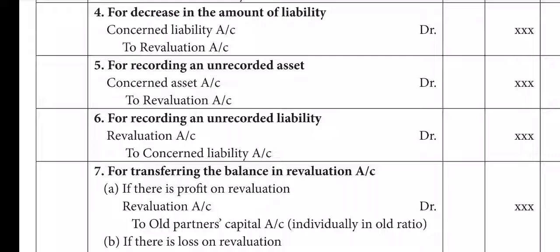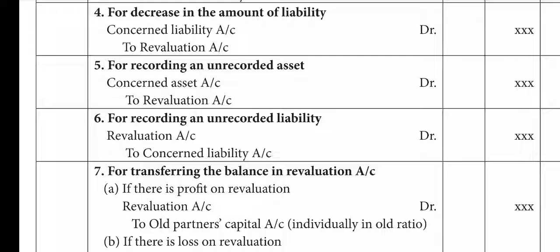one journal. For example, computer value increased, computer account debtor, and creditor value decreased, therefore creditors account debtor, and a new asset brought into the account, so that furniture account debtor to revaluation. You understand? So in the book, all the 3 profit items are given as 3 separate entries. We need not pass like that. All the profit items we can join together, therefore we can pass only one journal.